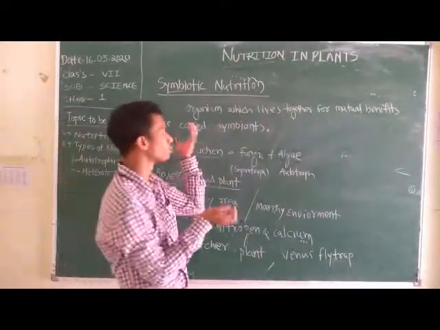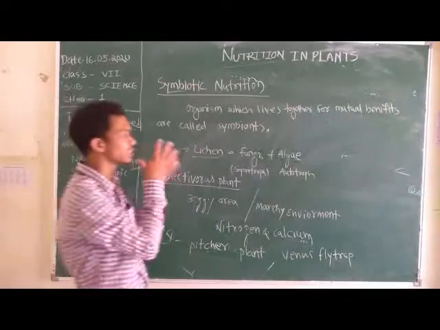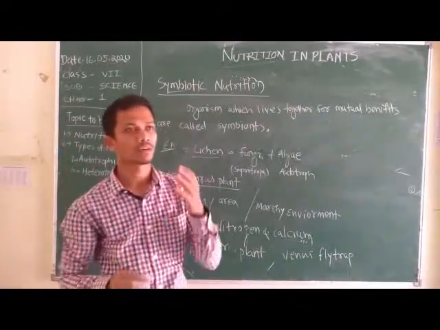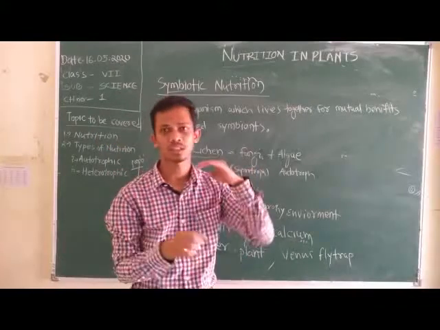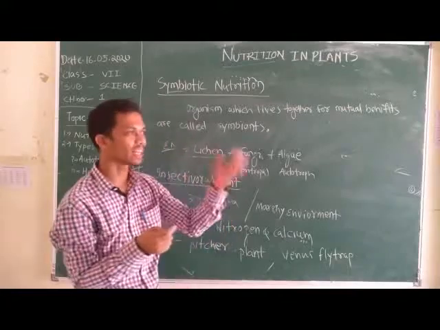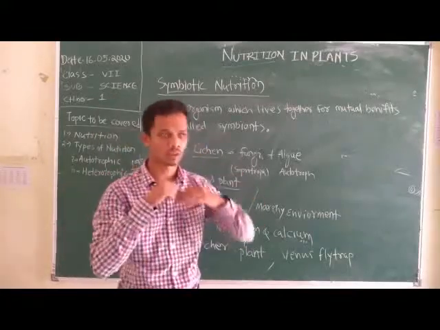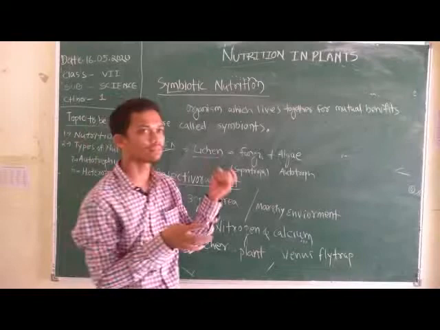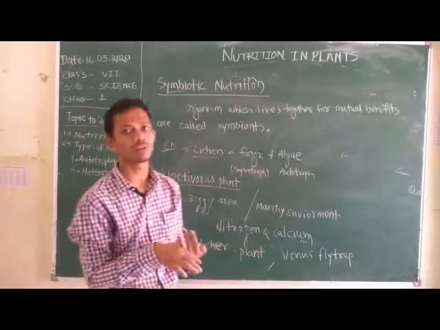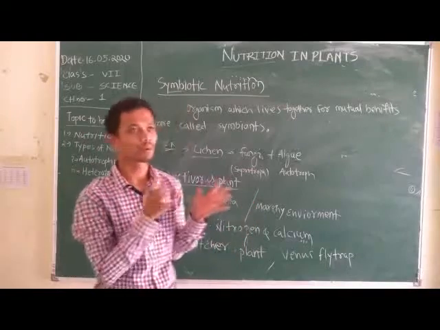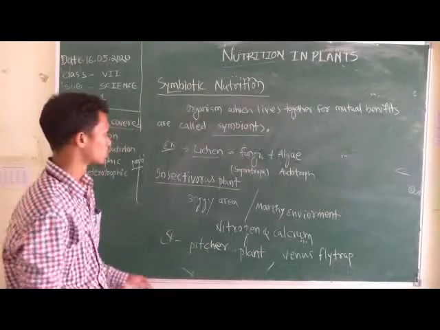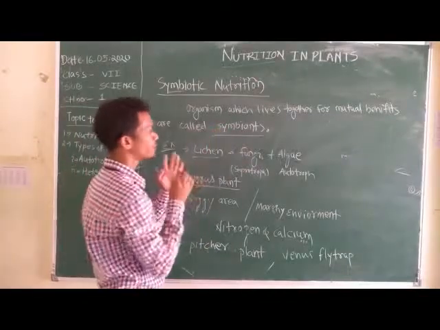Suppose we take an example. When we see various crows sitting on the back of a buffalo, the insects living on the body of the buffalo are eaten by the crows. So it is a benefit to the crow and also a benefit to the buffalo. This type of relation is called symbiotic, and the nutrition performed by symbionts is called symbiotic nutrition.